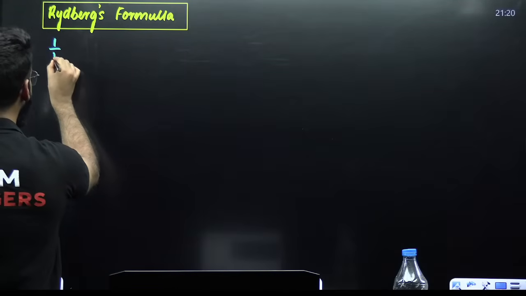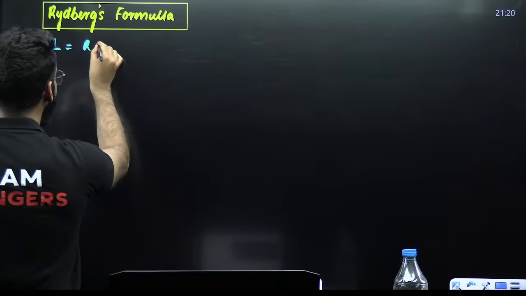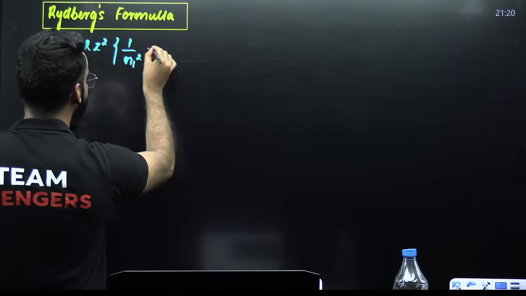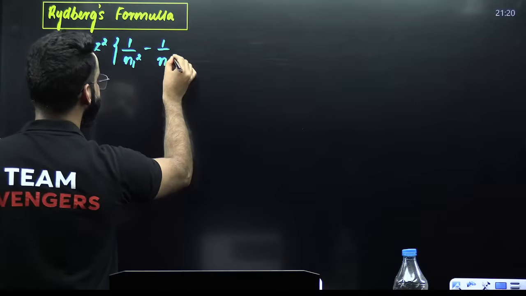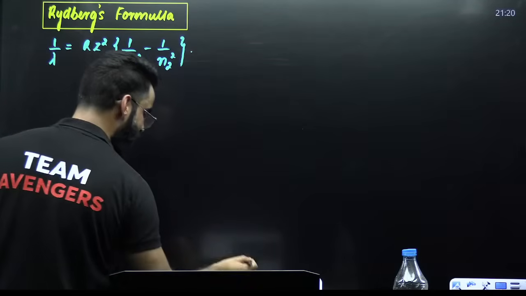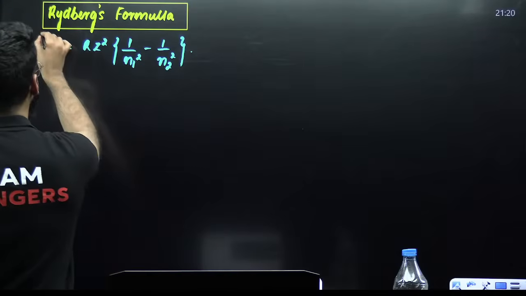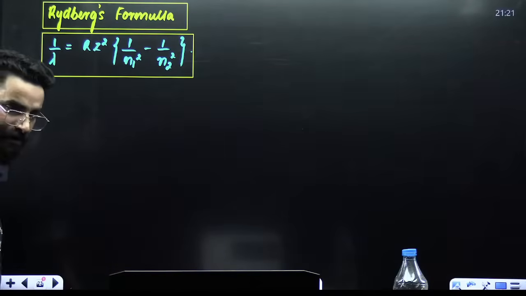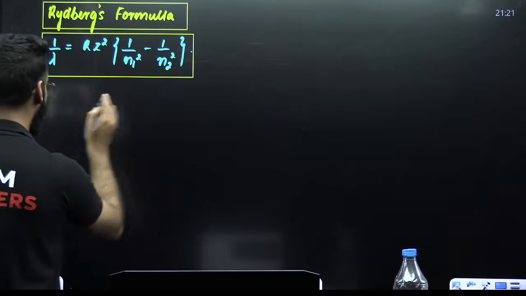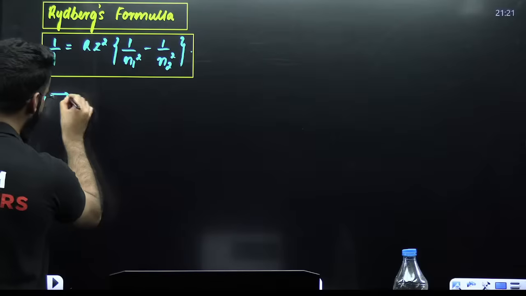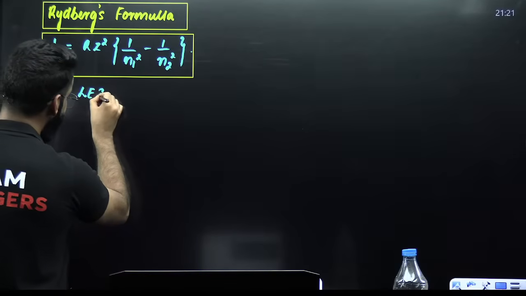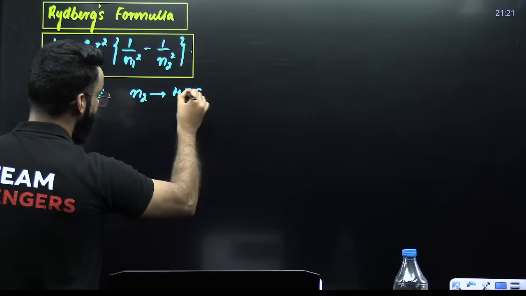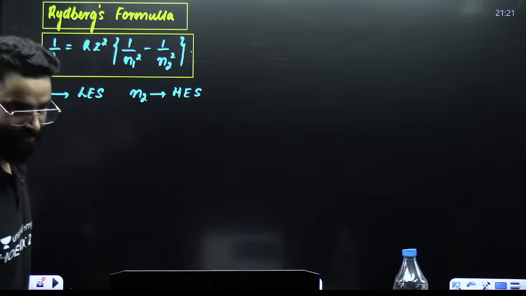1 by lambda is equal to R Z square into 1 upon n1 square minus 1 upon n2 square. This particular formula is called your Rydberg's formula. Now, first of all, what is n1, what is n2? Let me tell you, n1 is the lower energy state, n2 is the higher energy state.